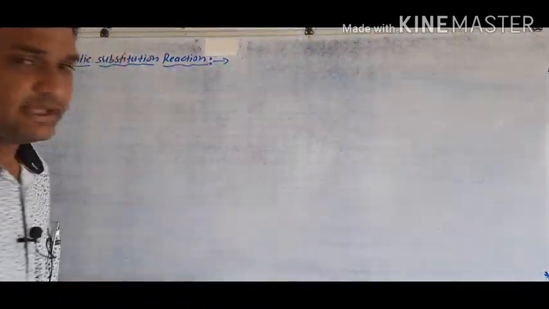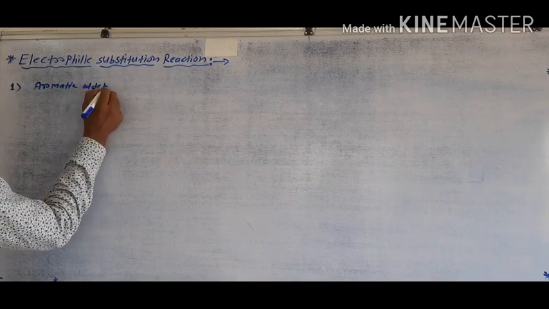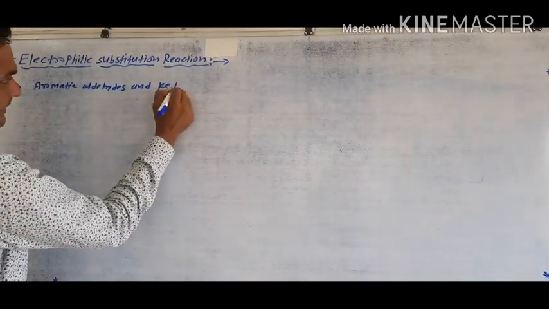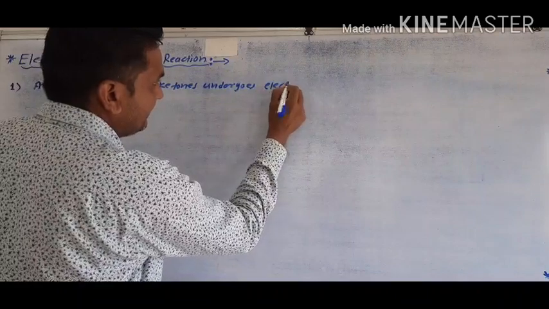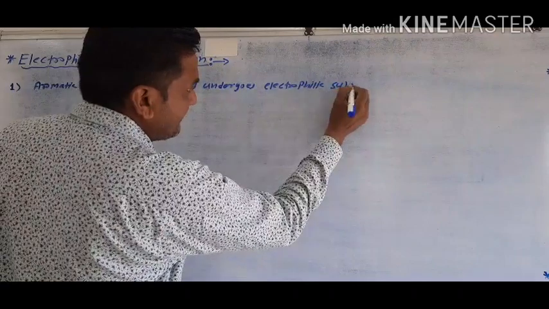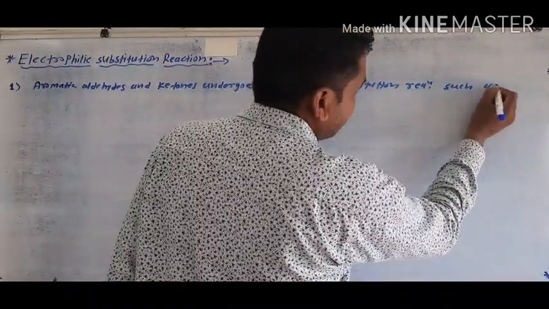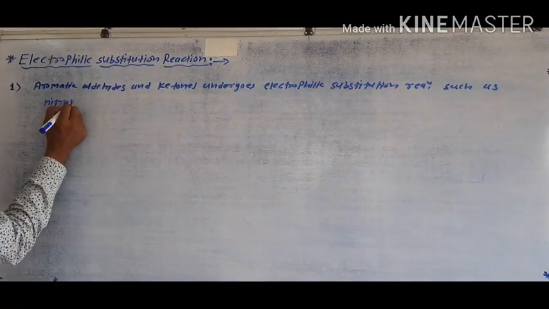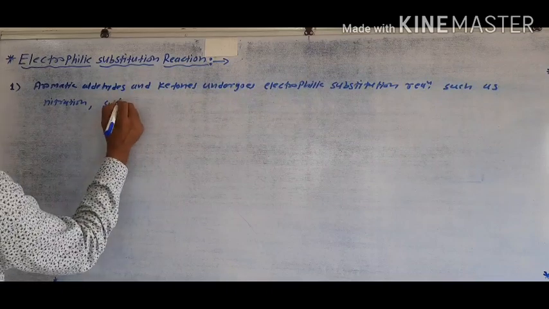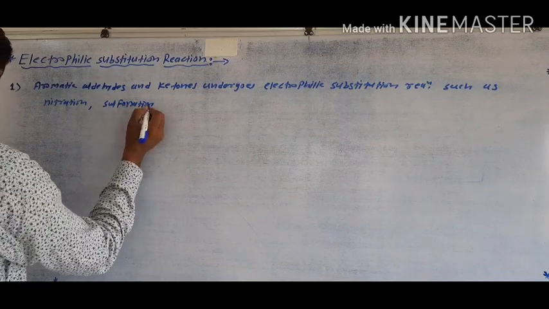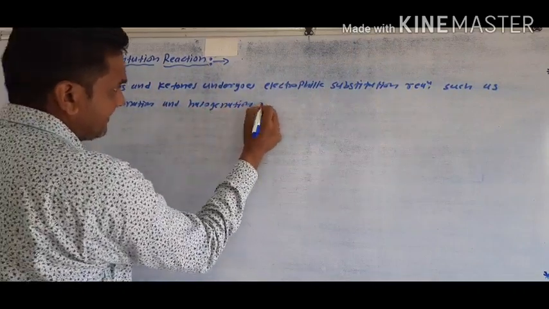The four important points. First, aromatic aldehydes and ketones undergo electrophilic substitution reactions such as nitration reaction, sulfonation reactions, and halogenation reaction.